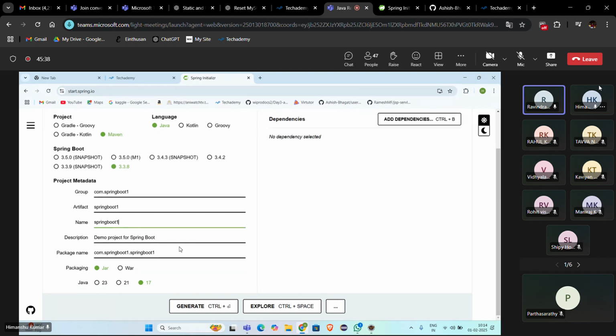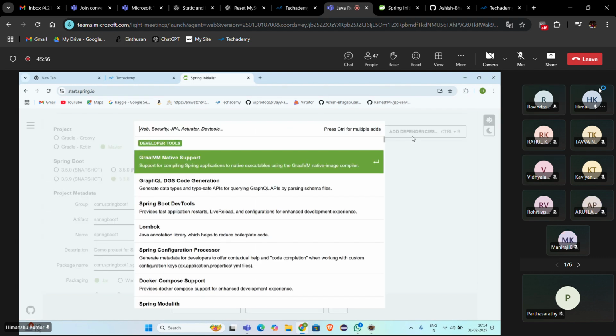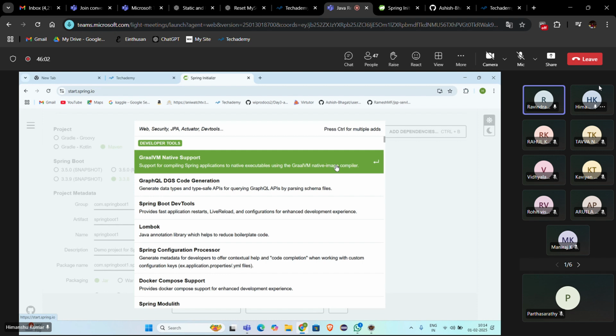So 17. And now we can add the dependencies over here. Dependencies are nothing but jars. Click on Add Dependencies. Here the first dependency is the web dependency. Type web in the search box.